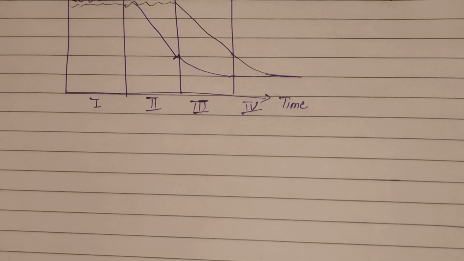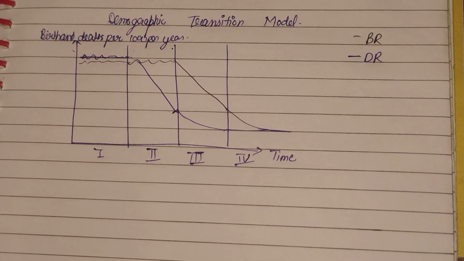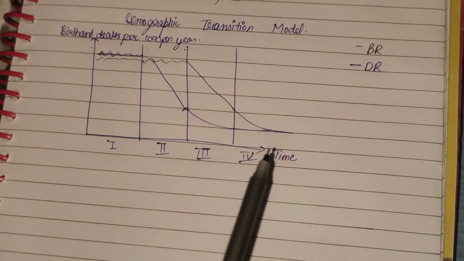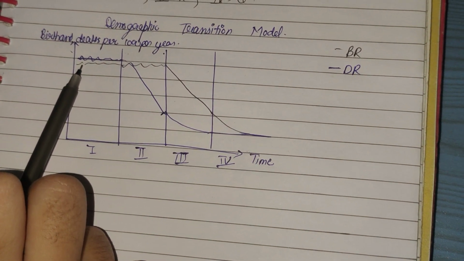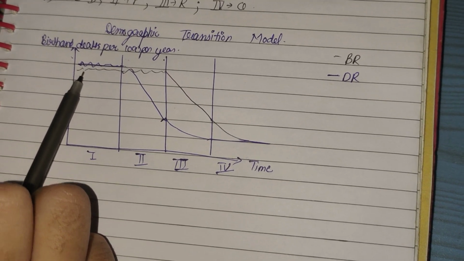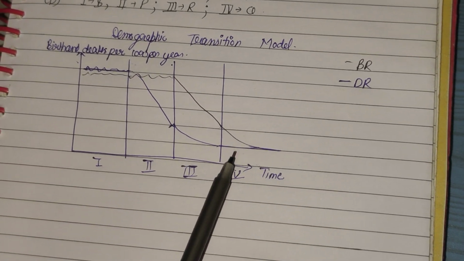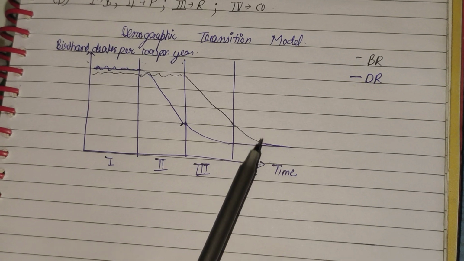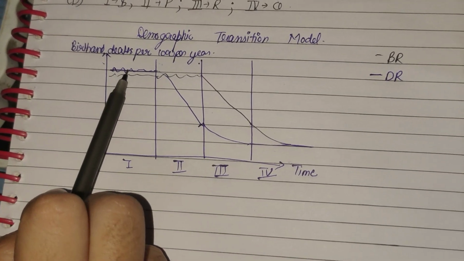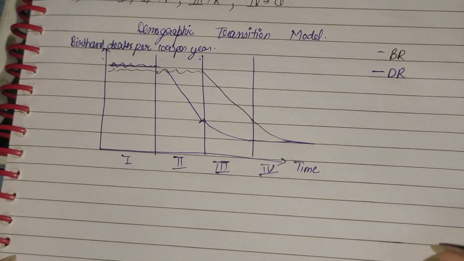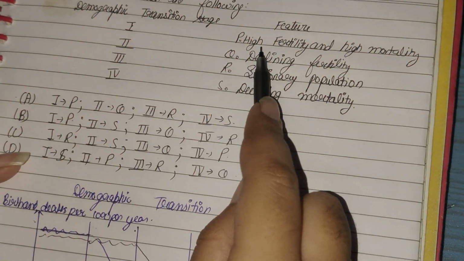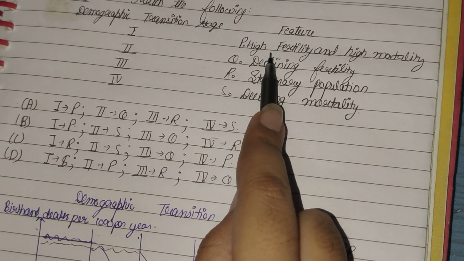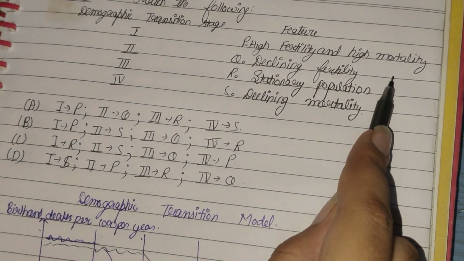So here the population is stagnant, and in the first stage also the population is stagnant. But the thing is, here fertility and mortality rates are low, while there it is high fertility and high mortality. So we can clearly see that the first should be matched to high fertility and high mortality.